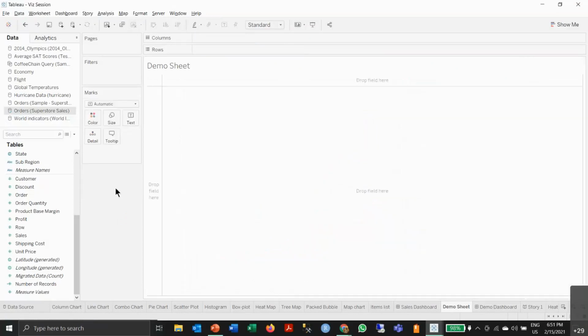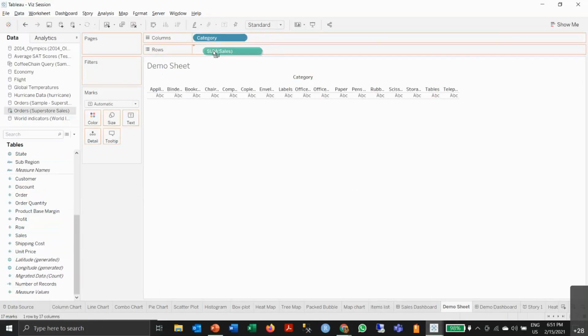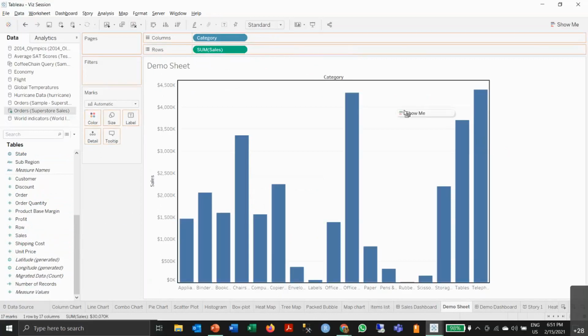Let's create a combo chart. Creating a combo chart, let's say I want to see a product. Do we have product? Okay, let's say I want to compare category and I want to see sales. Now I don't want to change this bar chart and I want to compare the profit.